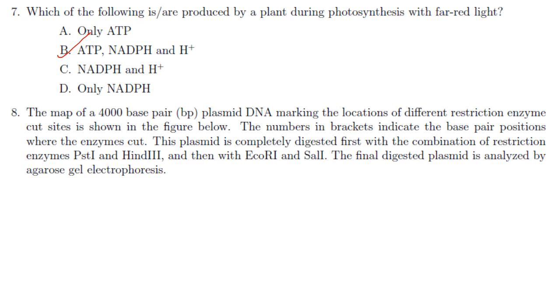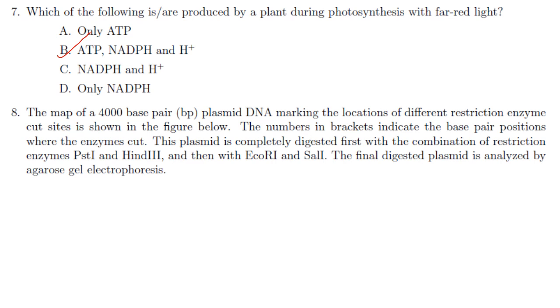Then next one. Which of the following is produced by a plant during photosynthesis with far red light? So cyclic phosphorylation is there and non-cyclic phosphorylation is there, and these two will produce ATP and NADPH. So both ATP, NADPH and H plus will be produced. Answer is option B.